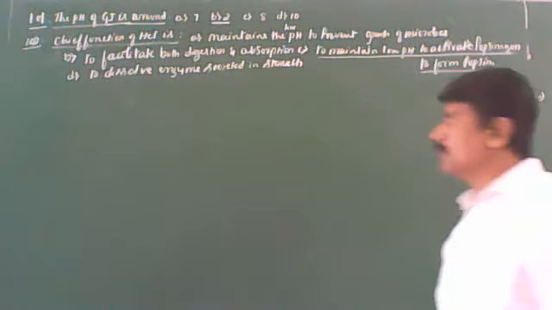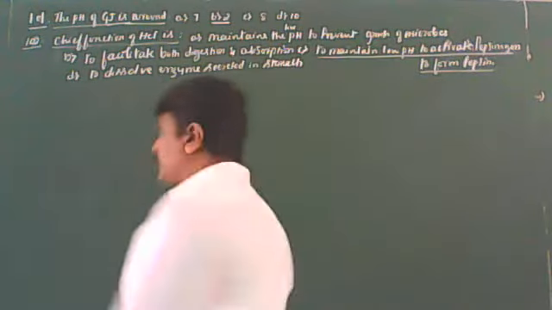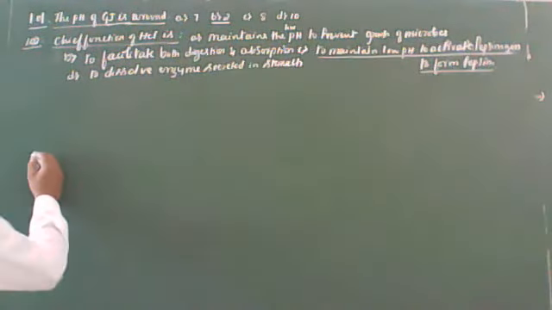Maintain low pH to activate the pepsinogen into pepsin. So this is the correct option, students. Here, HCl acts as the enzyme activator by converting inactive pepsinogen into active pepsin. So that is why C is the correct answer. Then D, to dissolve enzymes secreted in the stomach, is totally unrelated. So next question.